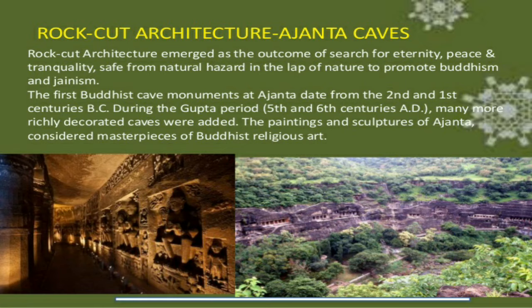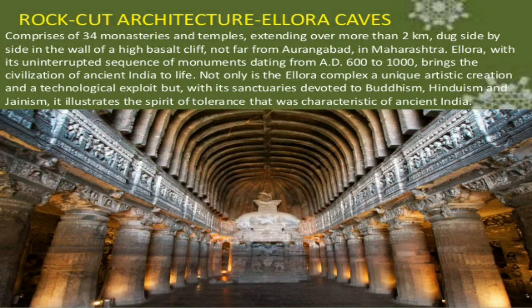Very beautiful sculptures are there, and they also represent the Buddhism and Jainism movement, and rock cut architecture is the outcome of a search for eternity, peace, and tranquility, safe from natural hazards. So, children, you all understand about rock cut architecture, Ajanta caves. So now next, rock cut architecture, Ellora caves.